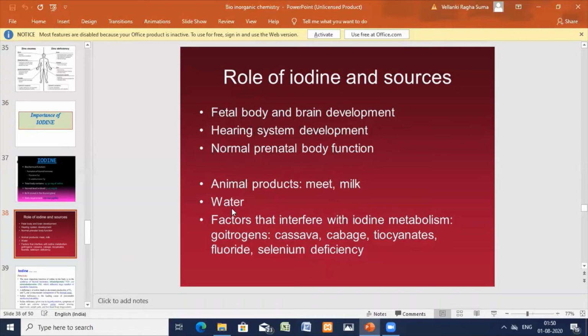Water. So these are factors that interfere with the iodine metabolism. Cassava, cabbage, thiocyanates, fluoride, and selenium deficiency all cause problems for iodine metabolism.